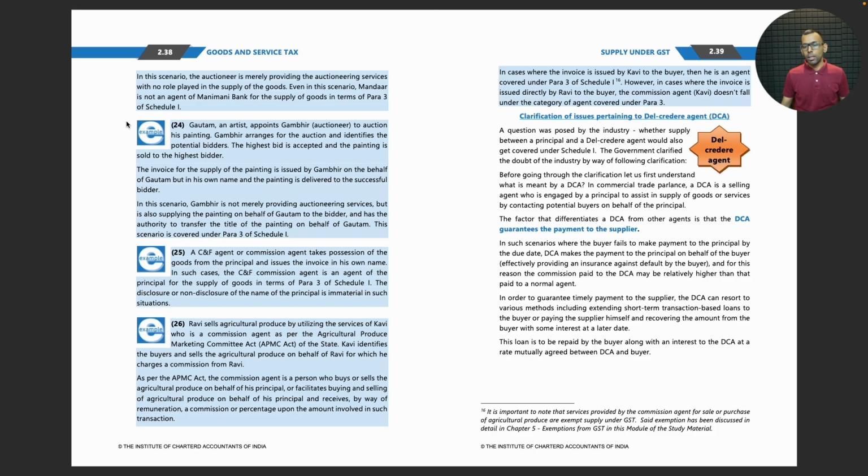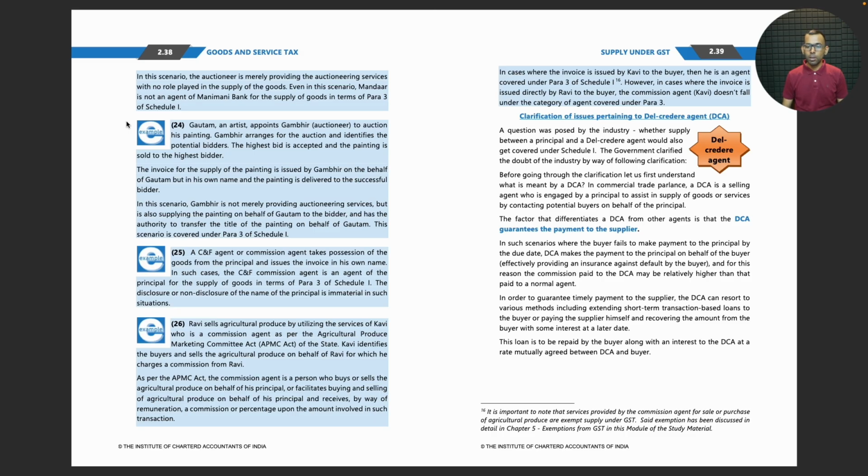In case where the invoice is issued by Kavi to the buyer, then he is an agent covered under para 3 of schedule 1. However, in case where the invoice is issued directly by Ravi to the buyer, the commission agent doesn't fall under the category of agent covered under para 3.